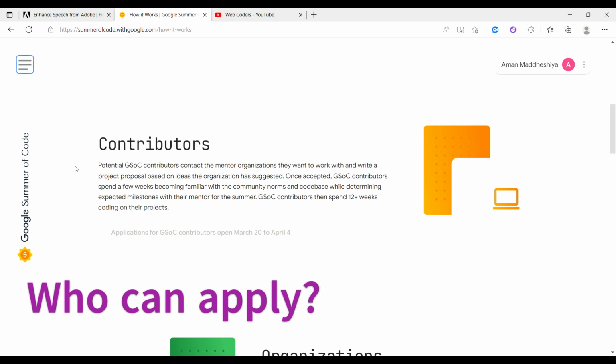They could apply, and their age must be above 18. But now these things have changed. Even working professionals can participate in GSOC. Anyone can participate as long as they are 18+.